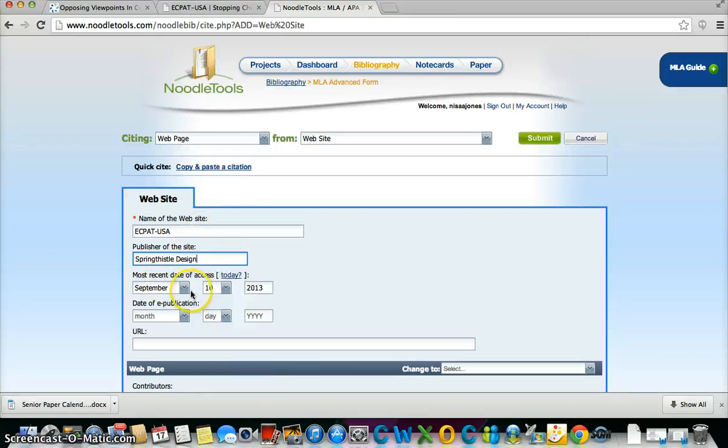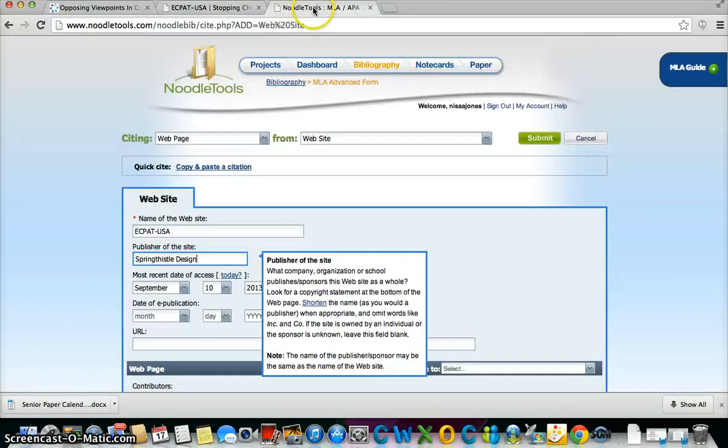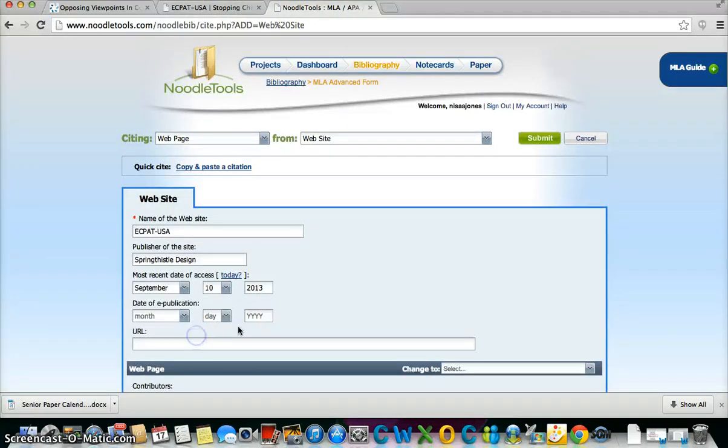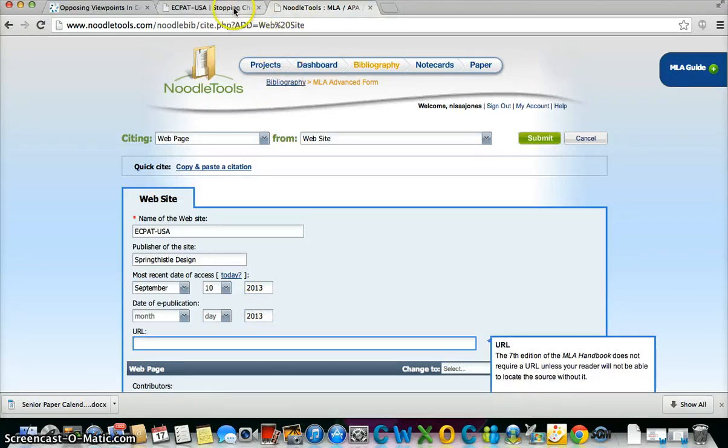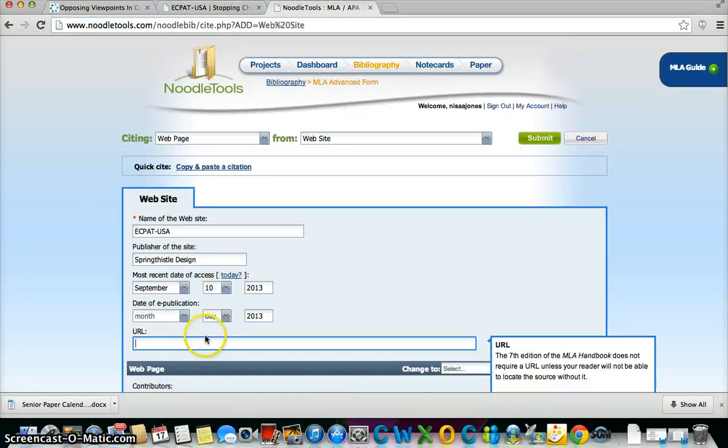Most recent date of access, that is today, so that's their date of e-publication. So you can go back and see, it just says copyrighted 2013, so I'm going to put that information in if it's allowed, 2013, and then the URL. So I'll go back to the site and copy the URL and paste it.